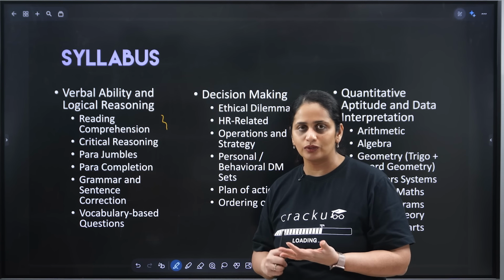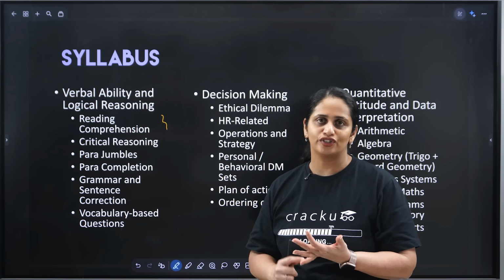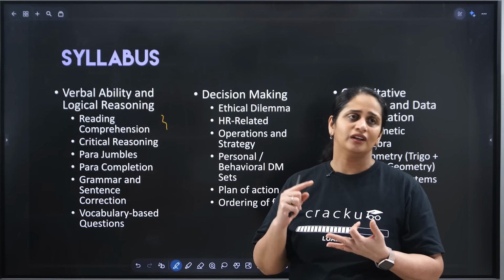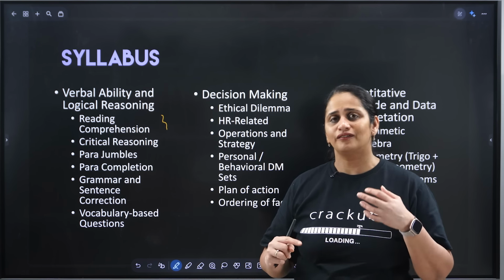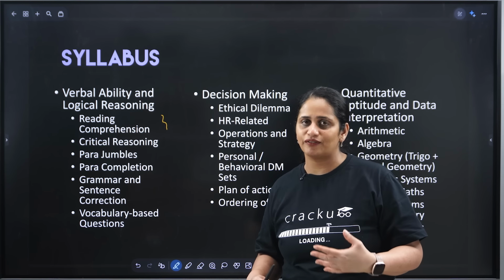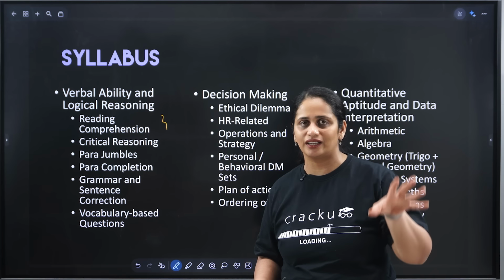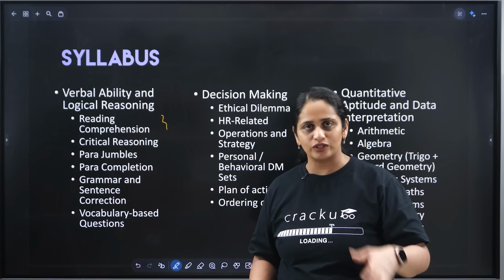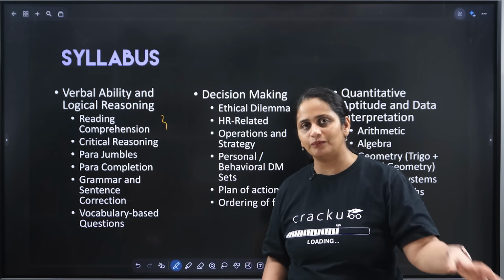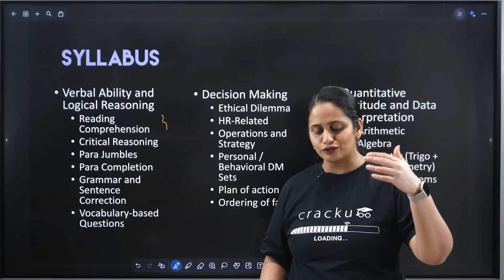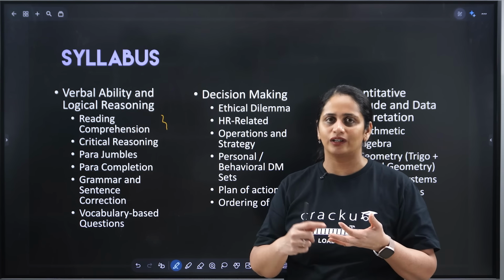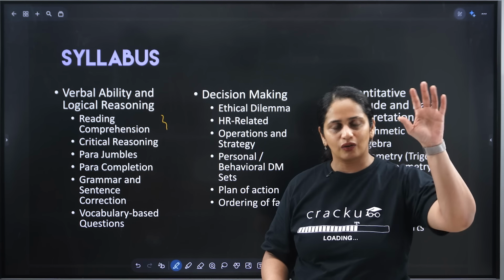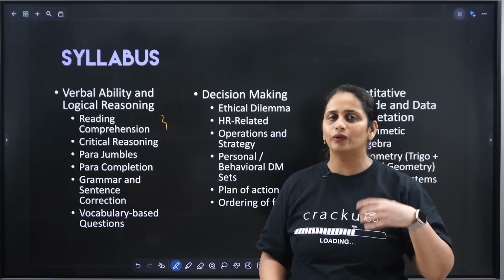There are specific rules that it asks again and again. Prepositions, parallelism, articles. We have just made a list of all the types of errors they generally ask about, the grammatical rules they ask about. We have made videos about all of them and we have given multiple examples of all of them. So if you just go through the list, make an acronym of all the rules that you have to check, go through that list again and again, you will not make a mistake.